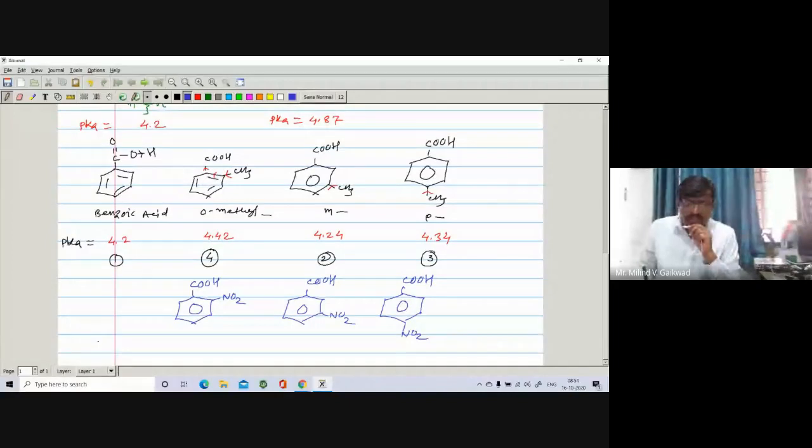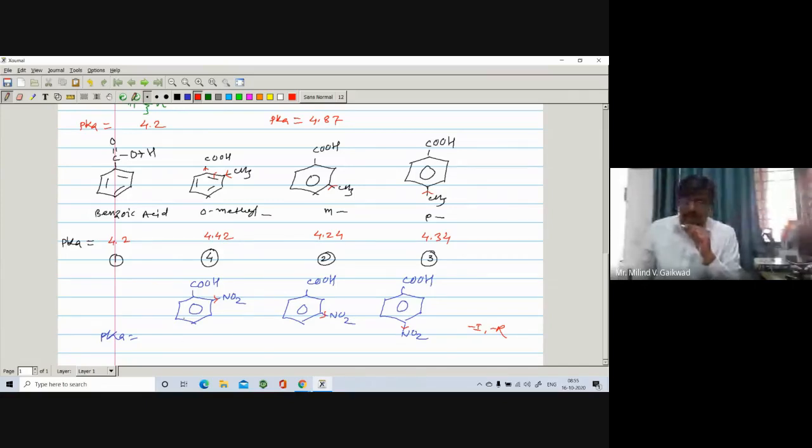If you see the pK value, of course here it is more acidic. The nitrobenzoic acids are more acidic as compared to benzoic acid. Why? Because the nitro group exhibits minus I and minus R effect. That's why the OH bond of COOH can break very easily as compared to benzoic acid, and also the conjugate base is further stabilized by the NO2 group, because here there is a generation of negative charge, and this negative charge can also get delocalized onto the nitro group.